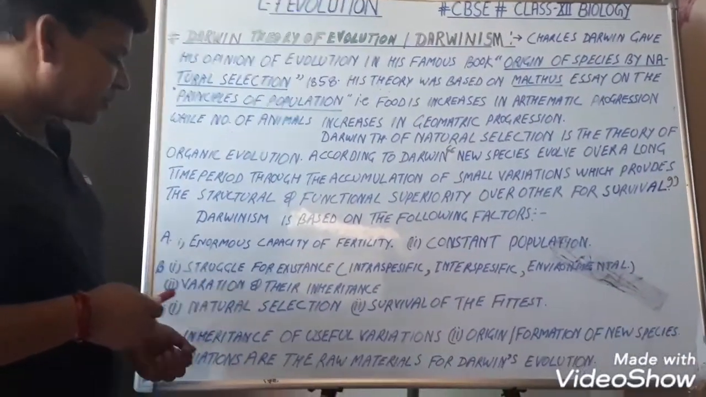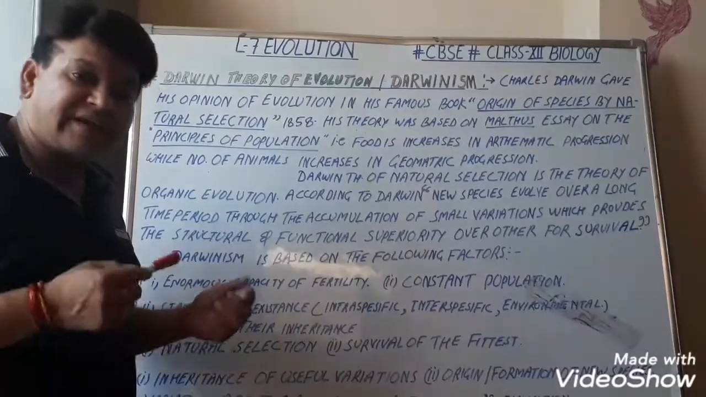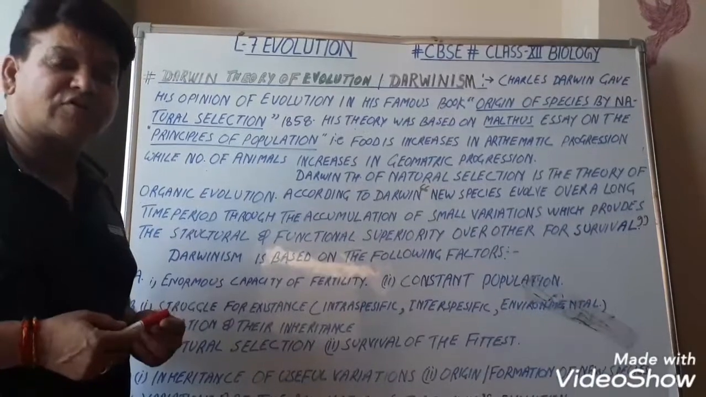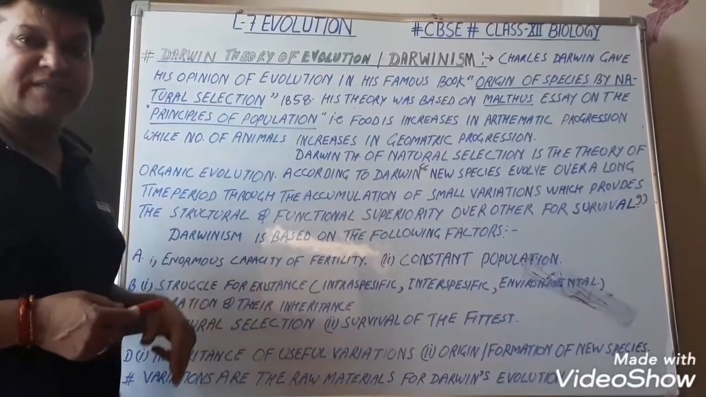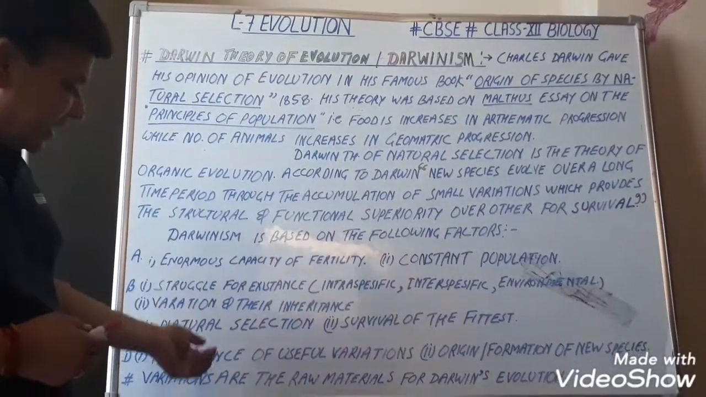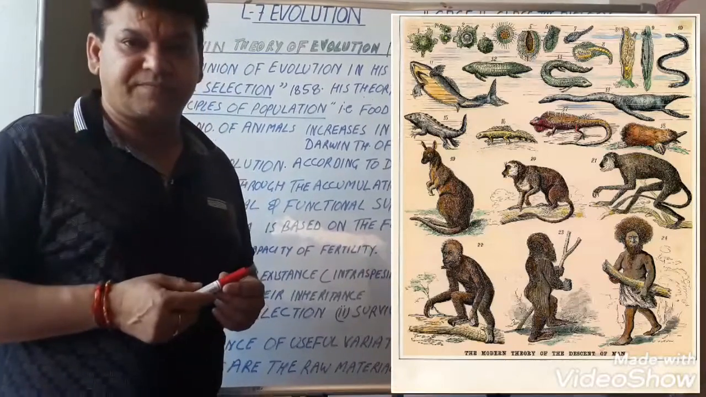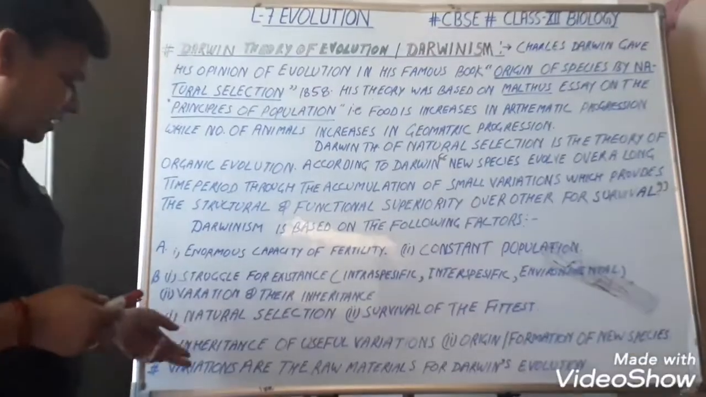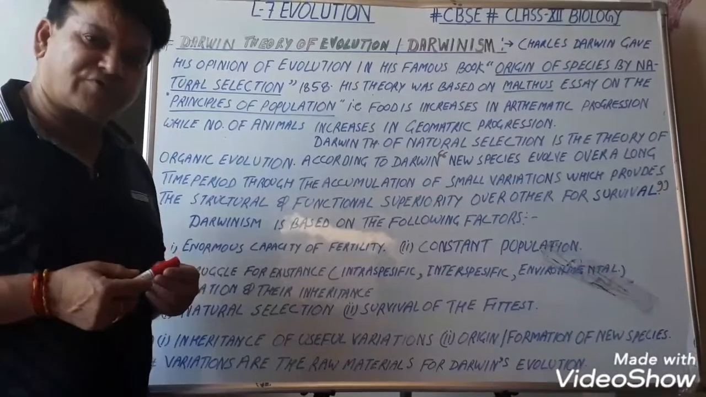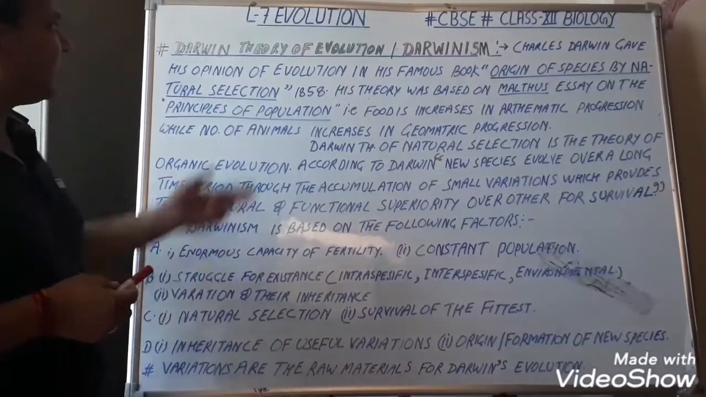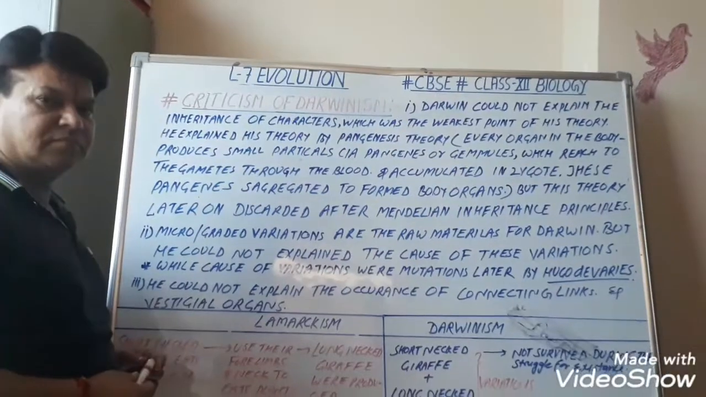Now, inheritance of the useful variations. Only useful variations are inherited by the individuals of the new progeny so that they can survive better in the adaptive conditions, and it may lead to the origin or formation of new species. Thus, variations are the raw materials for Darwin's evolution. So this is about the Darwin theory of evolution, which is based on these facts.